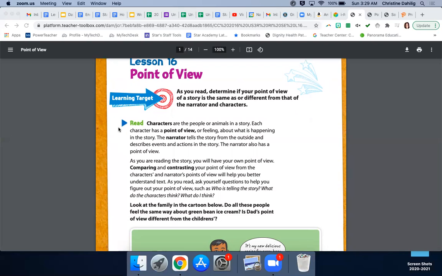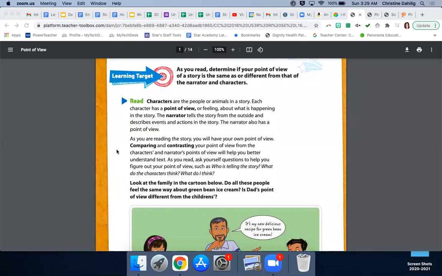Characters are the people or animals in a story. Each character has a point of view or feeling about what is happening in the story. The narrator tells the story from the outside and describes events and actions in the story. The narrator also has a point of view. As you are reading the story, you will have your own point of view.